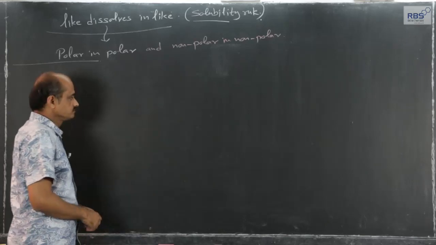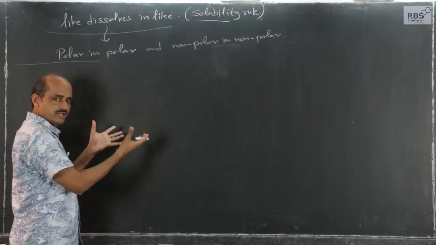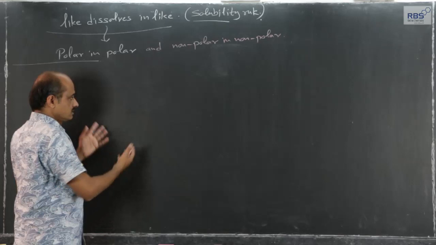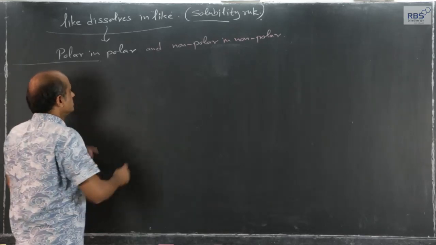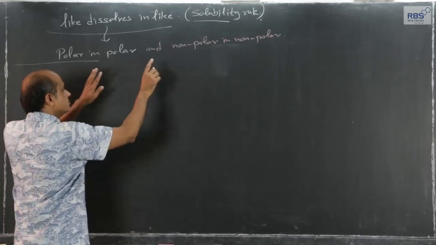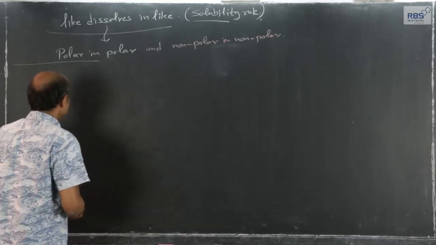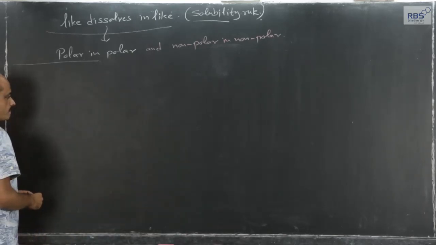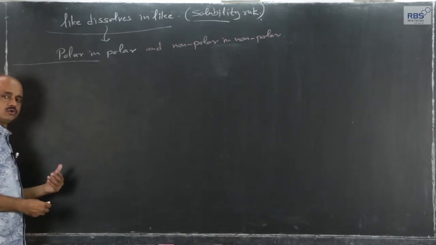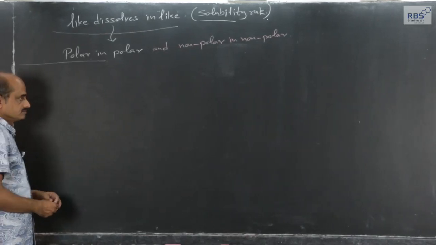It is very simple. And the mechanism of that, I will explain it to you. Polar in polar and non-polar in non-polar, like dissolves in like, solubility rule. Normally we say that alcohols are soluble in water.